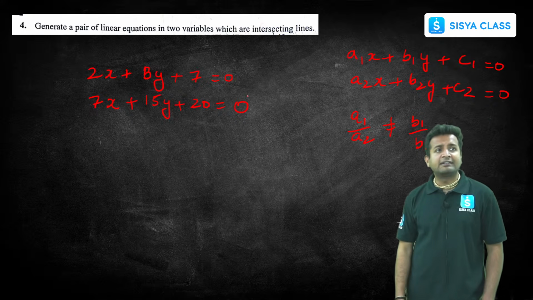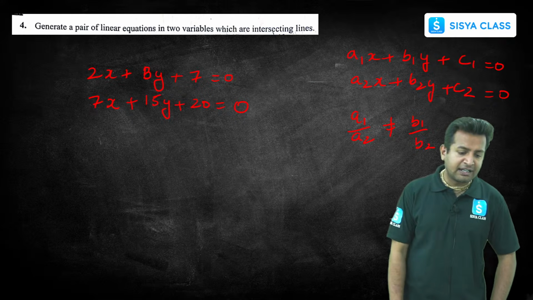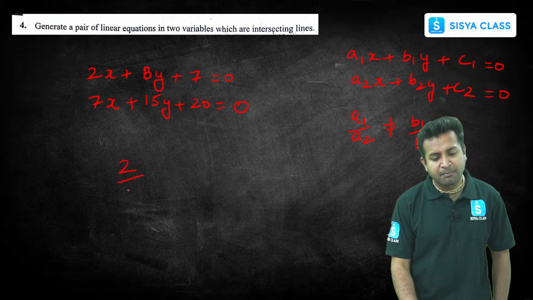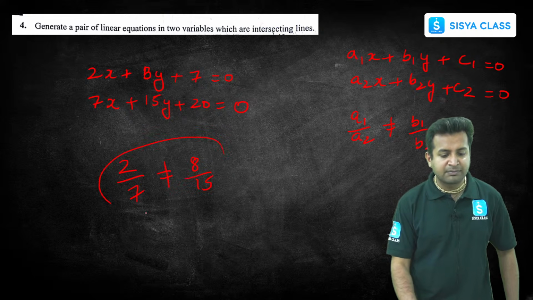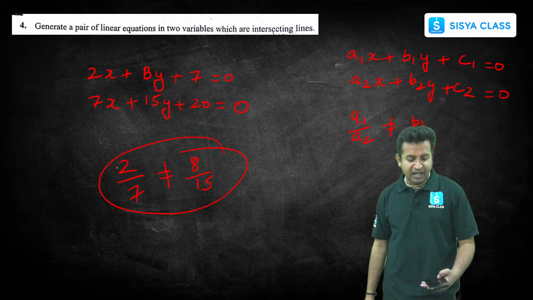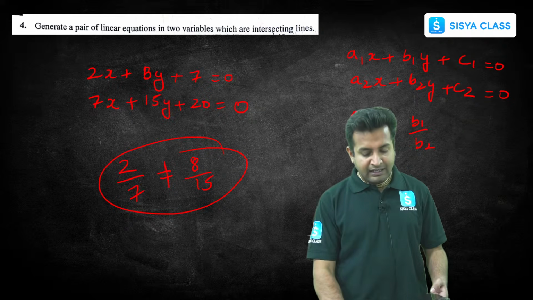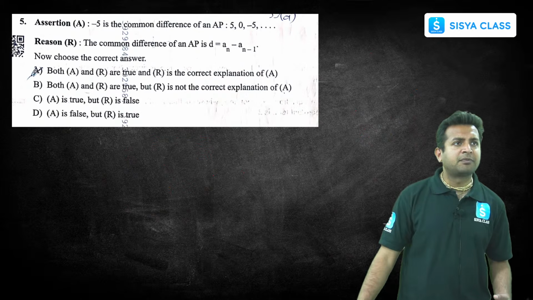So these two lines are what? Intersecting lines. You can see a1 upon a2, 2 upon 7, is not equal to 8 upon 15. Are they both equal? No. Clear? Understood? Easy? Simple? Let's move on to the next question, question number 5.